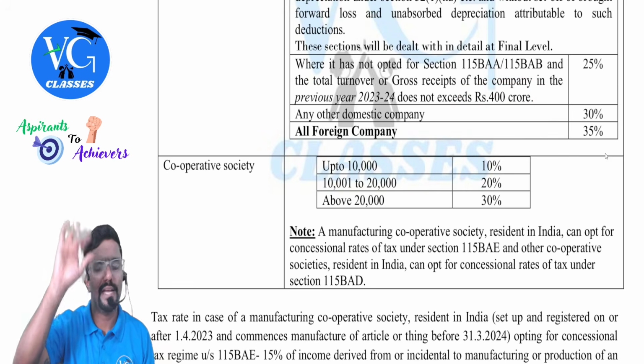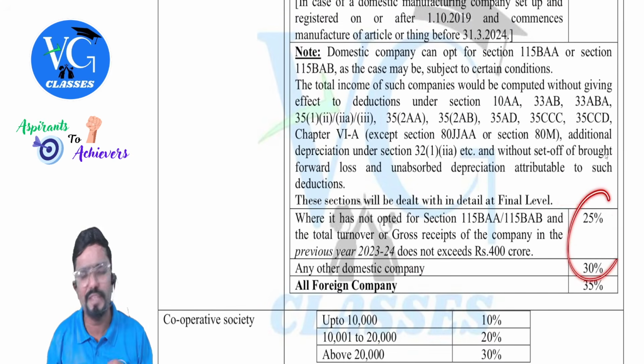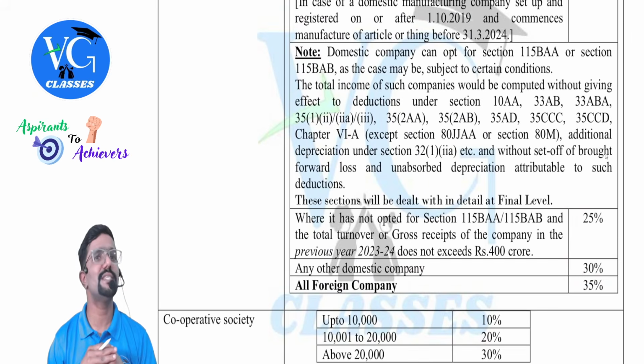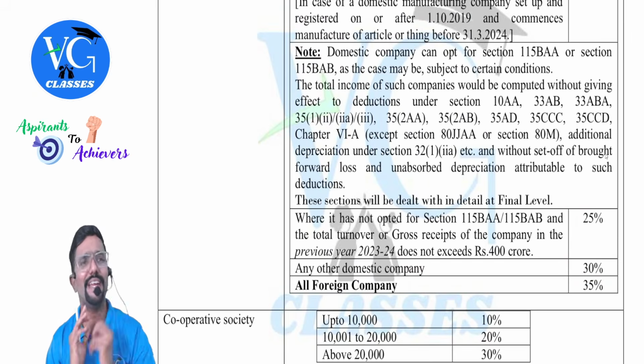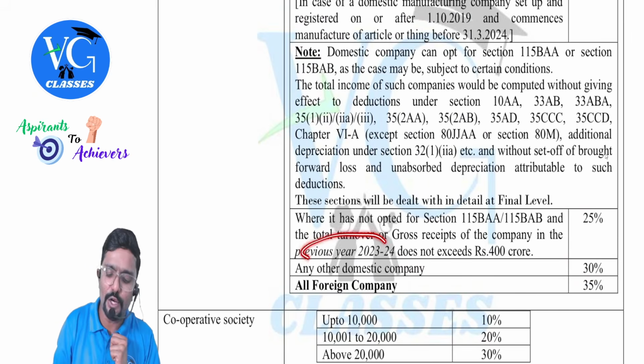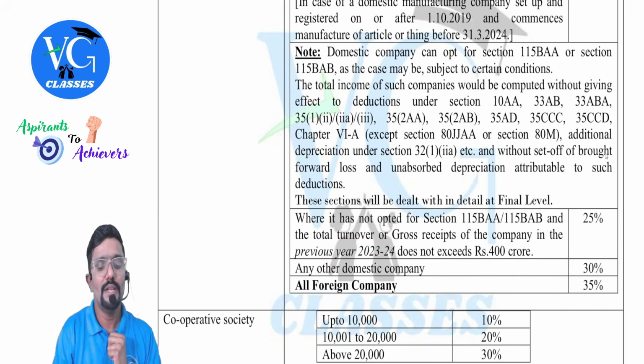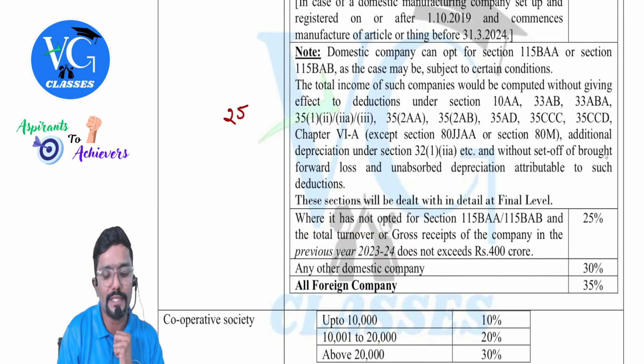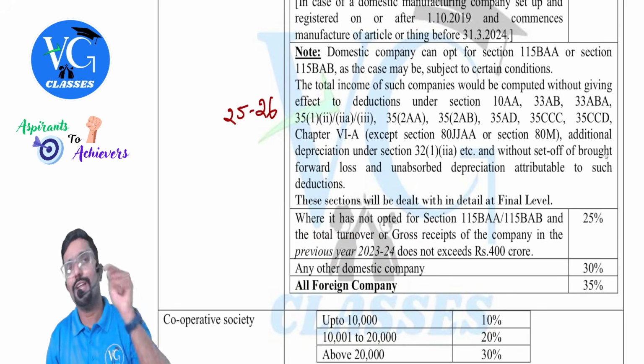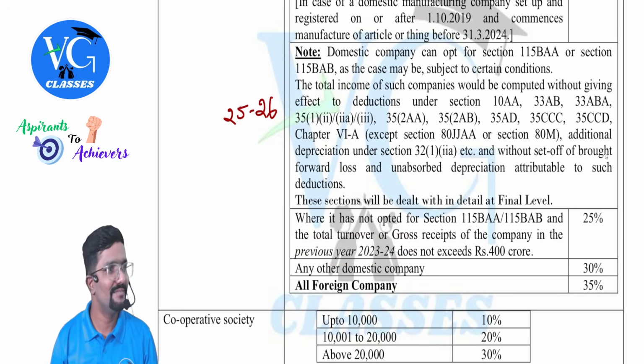Hope you guys are understanding, right? Whatever tax rates we are discussing is for which year? Our previous year, 25-26. You might get a doubt. Sir, then why should we check the turnover of 23-24? Now we are in which year? 25-26. Now, we should always know the rate before the year starts.